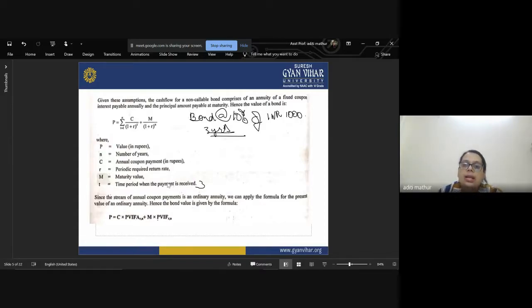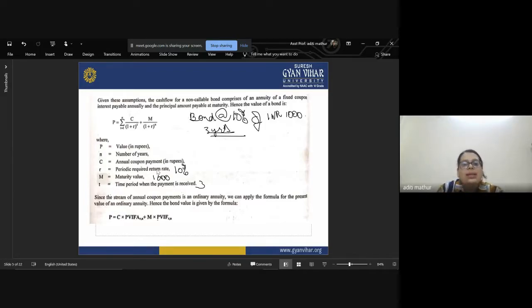Maturity value is 1000. Why is it 1000? Because of the assumption that the redemption of this bond will be at par. The coupon rate, or the small r, is your 10%. Capital C denotes the annual coupon payment, that means your annual interest.